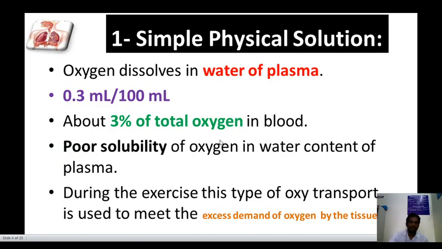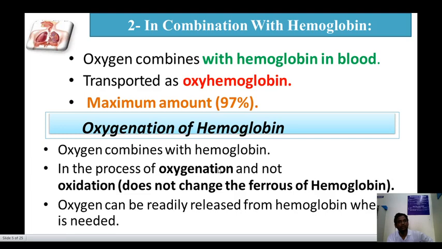In simple physical solution, oxygen is dissolved in the water of plasma, 0.3 ml per 100 ml, about 3% of total oxygen in blood. Oxygen has poor solubility in the water content of plasma. During exercise, this type of oxygen transport is used to meet the excess demand of oxygen by tissue.